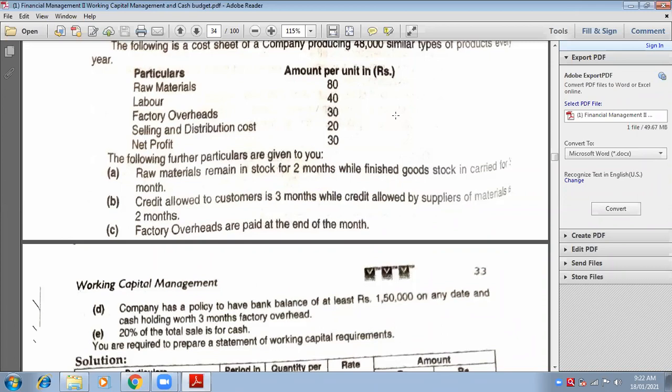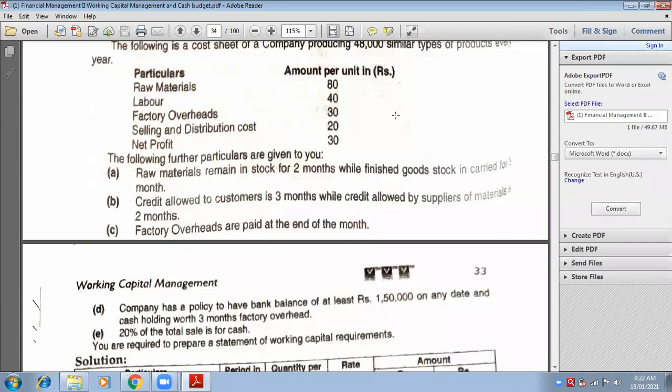Will the rate be taken related to raw material, labor, factory overheads? What is to be taken? Raw material, labor, factory overhead. That means total cost. Total of three, matlab total cost. Yes, ma'am. And that is known as cost of production.